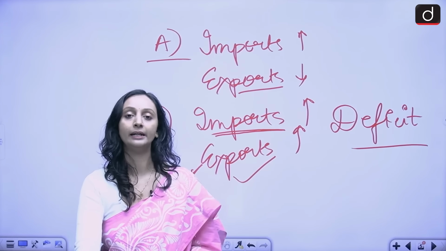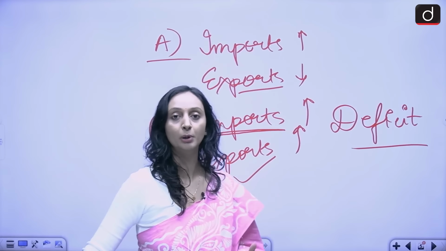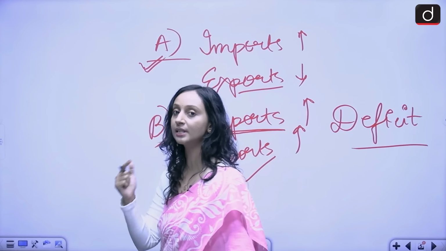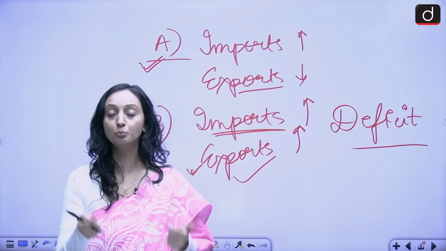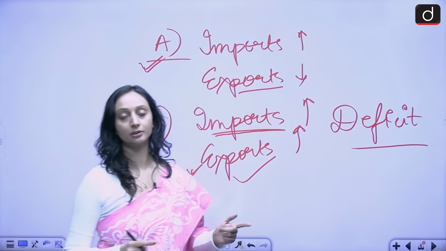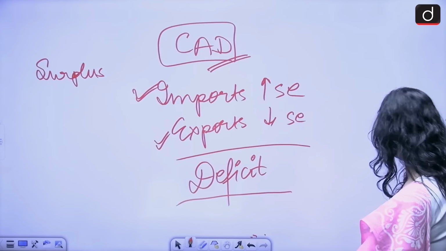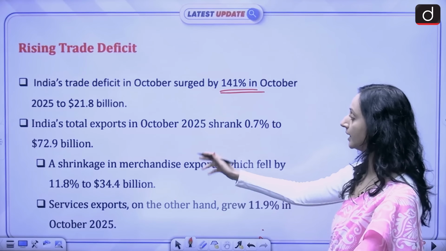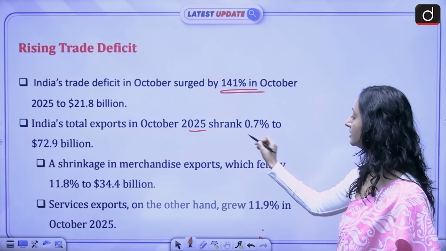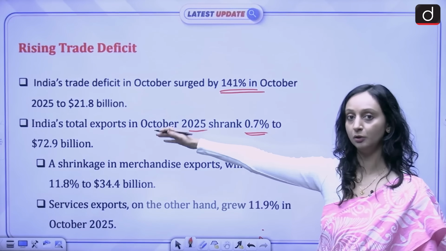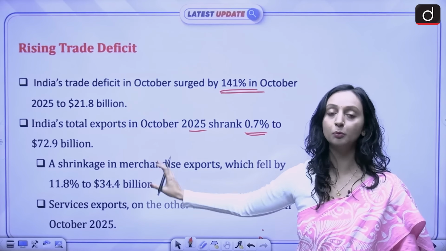And right now, India is facing a trade deficit because our imports have increased and our exports have decreased in comparison to the previous year's data. So if we look at the data for exports, the total exports in October 2025 shrank 0.7% to $72.9 billion. And not all exports saw a decline.